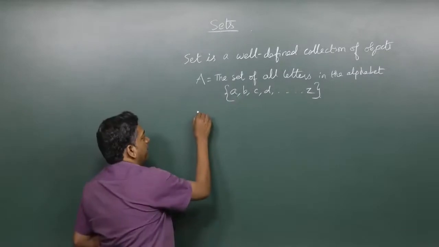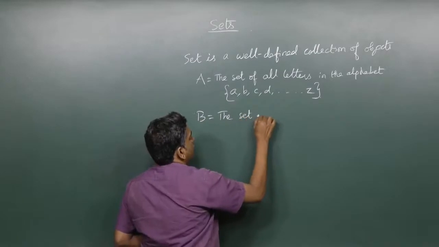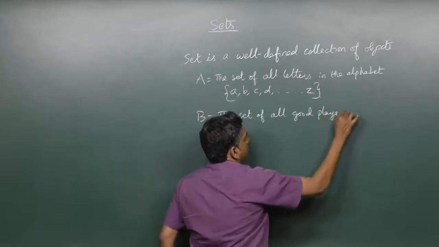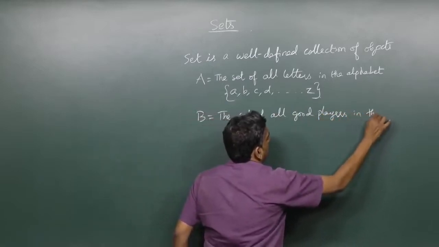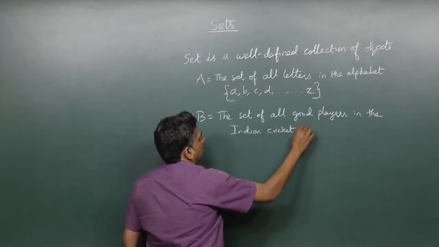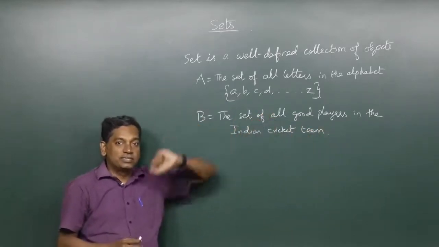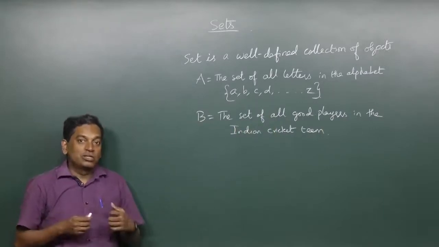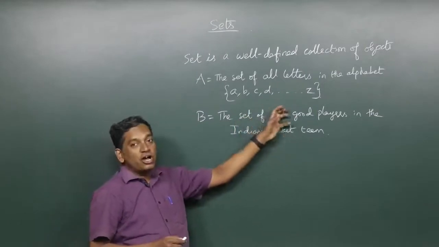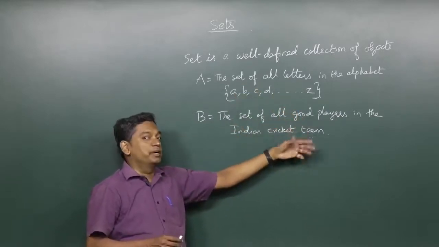Okay. Now, suppose I define a new group called the set of all good players in the Indian cricket team. Let's say I made some group like this. Now, the problem is, some students may agree that, well, I know who the good players are, but this is not something that all people can agree on. So, this will change depending on opinion.